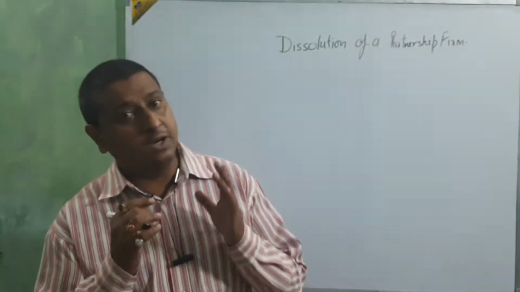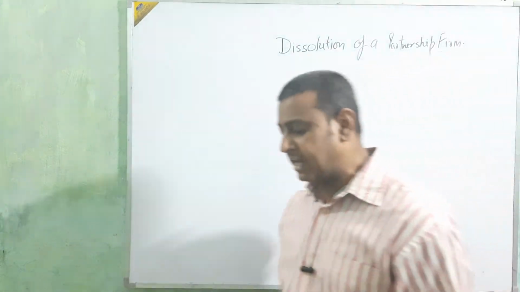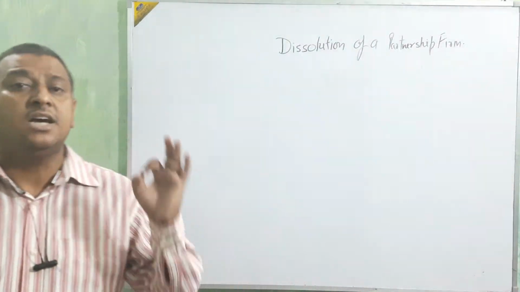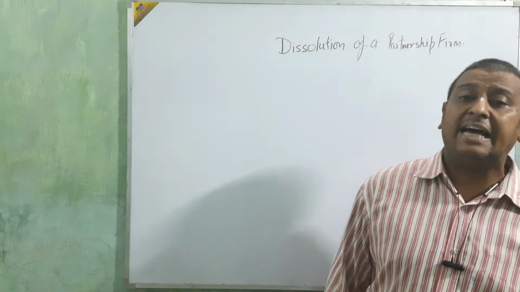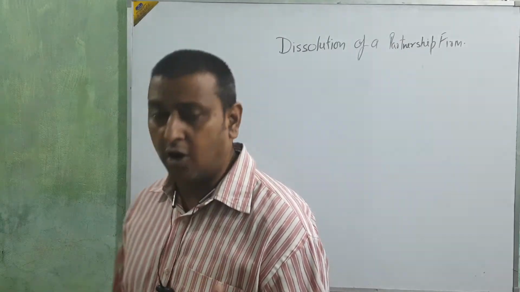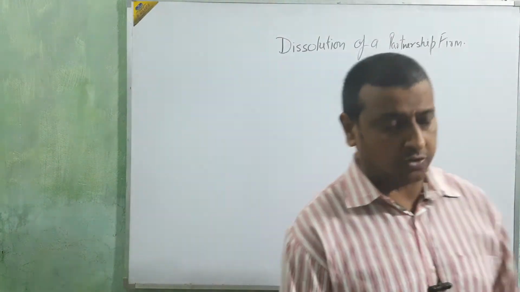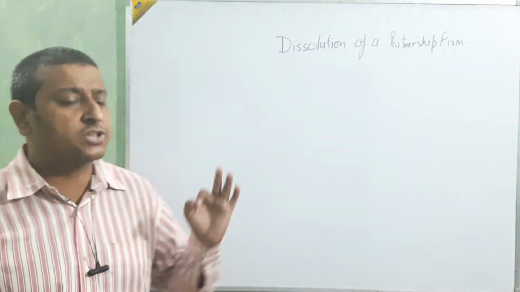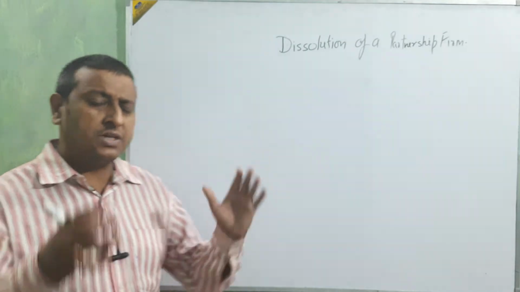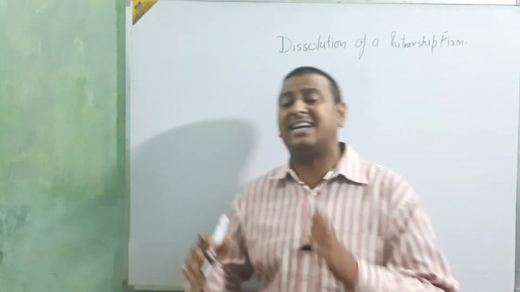When the firm is dissolved, at that time we make one account, whose name is realization account. Now we are going to know the meaning of realization account. Realization account is the account which is made at the time of dissolution of firm, by which we realize the value of assets and liabilities.